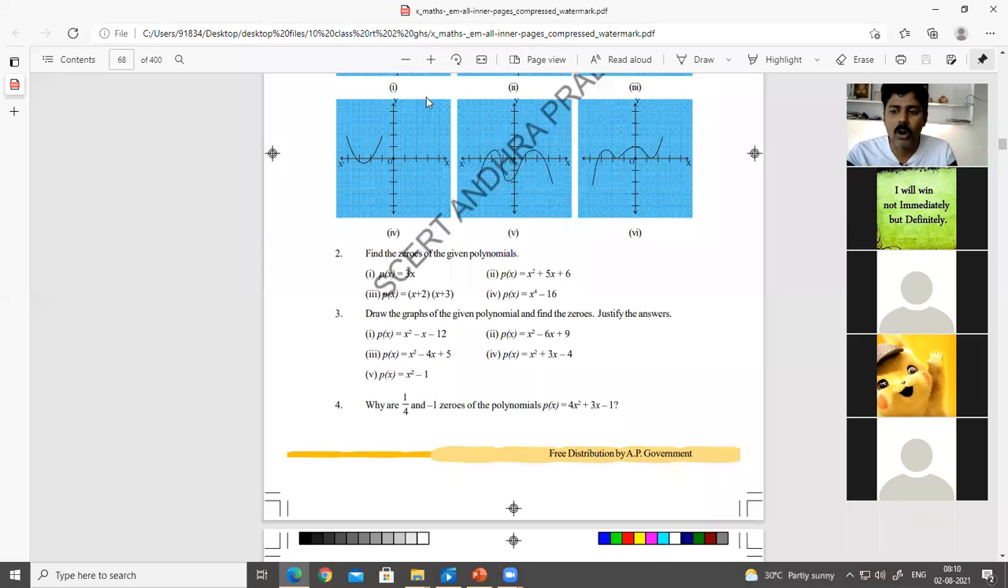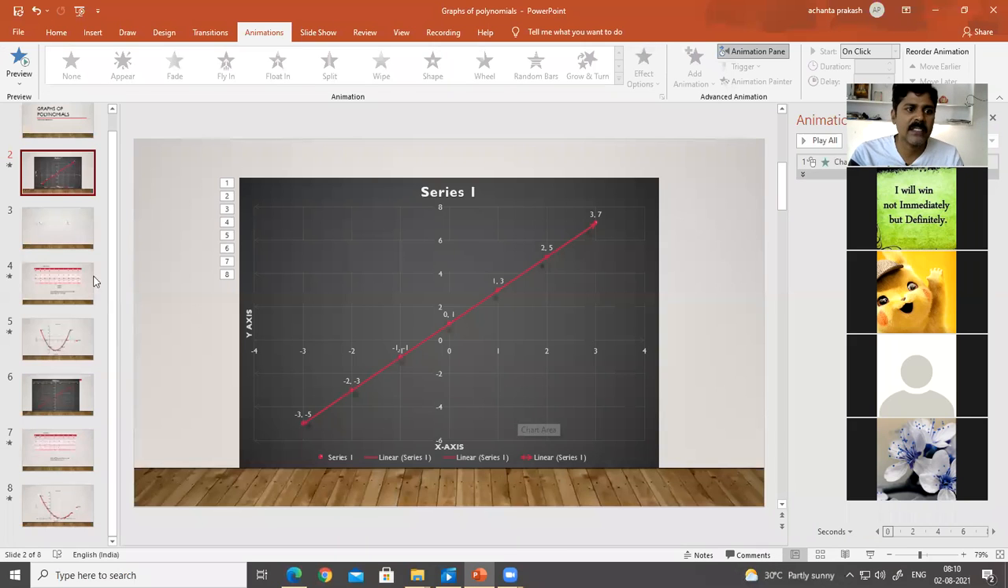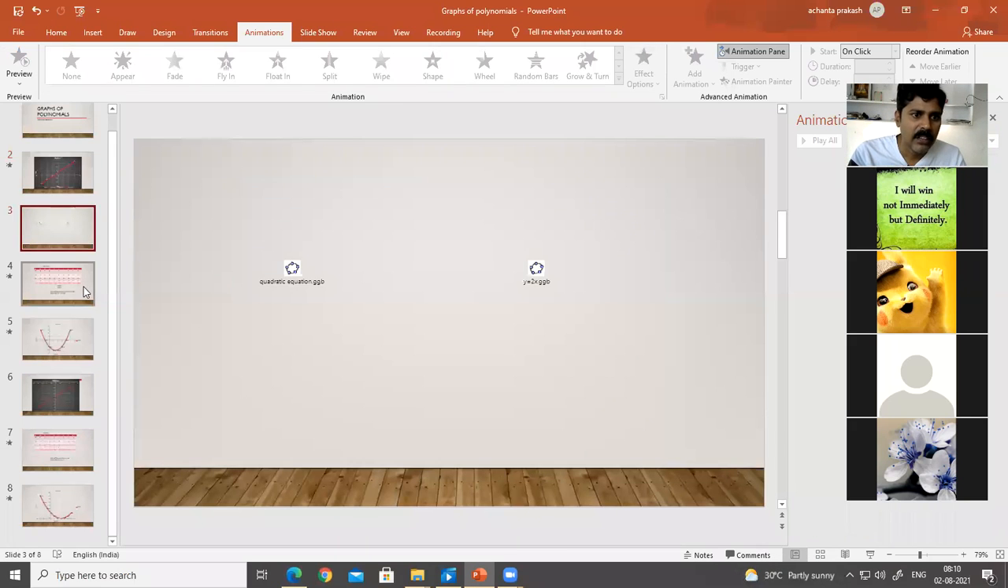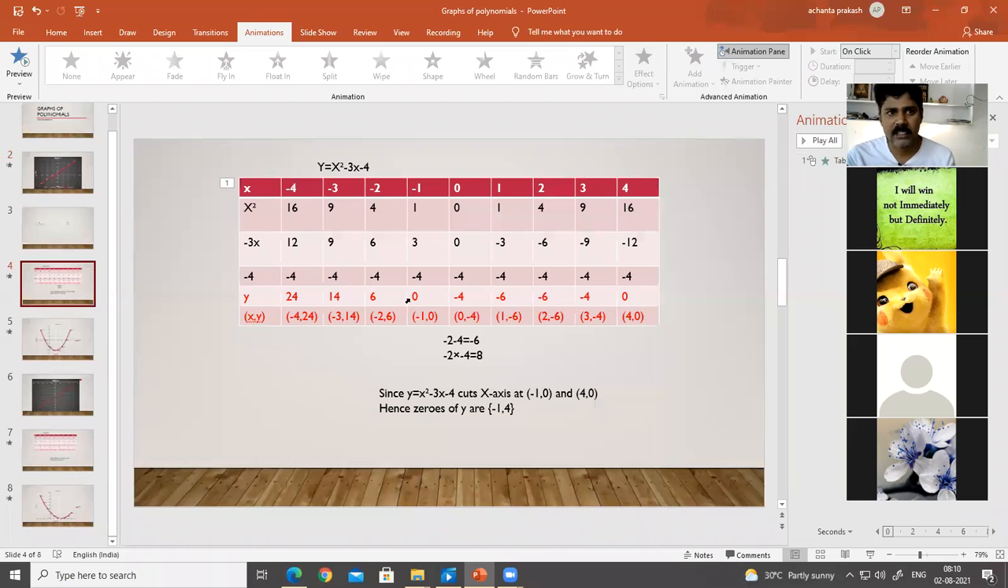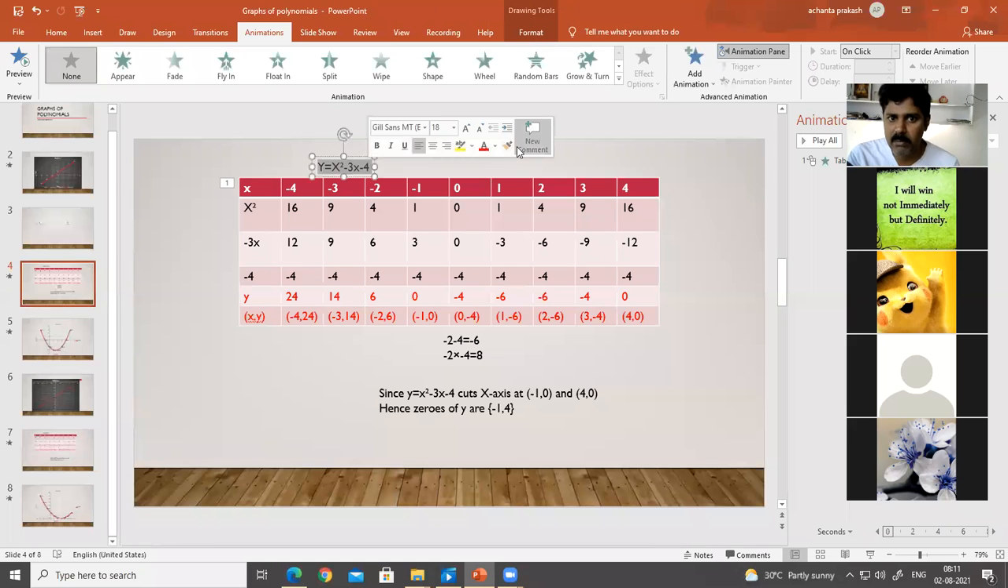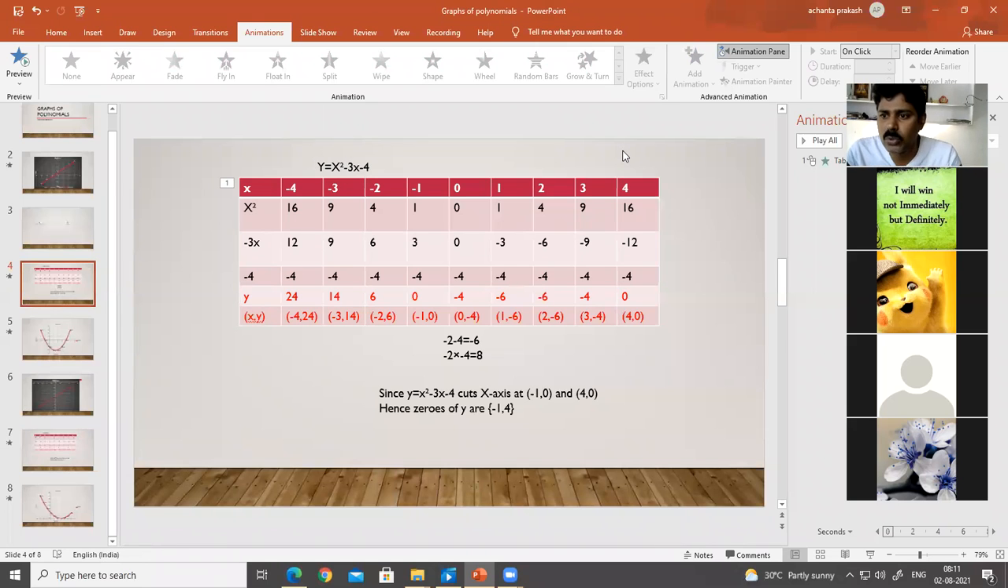So I will explain to you now how to draw a graph, for example. I will start with a graph with a quadratic polynomial. I think everybody can see this. So quadratic polynomial, I have taken y is equal to x square minus 3x minus 4. Remember students, if they ask, draw the graph of polynomial x square minus 3x minus 4 and find its zeros using graph. Remember, we are finding the zeros using graph.